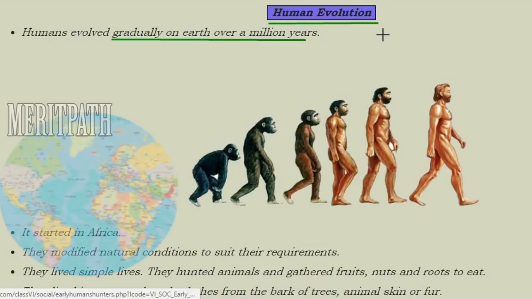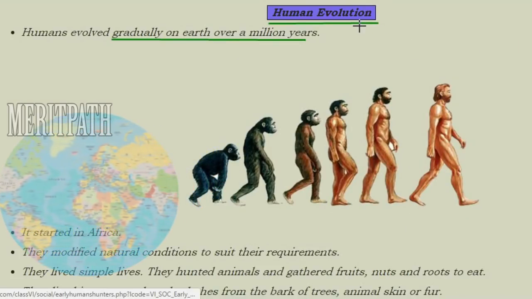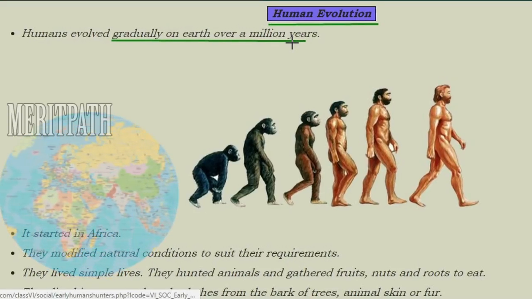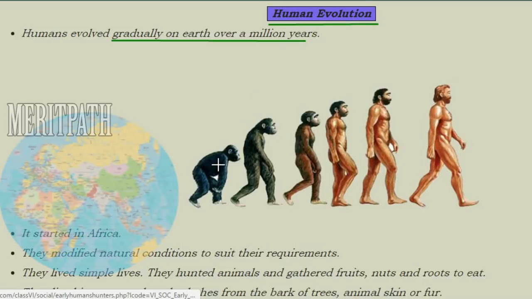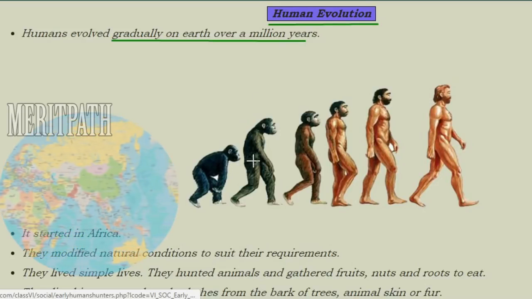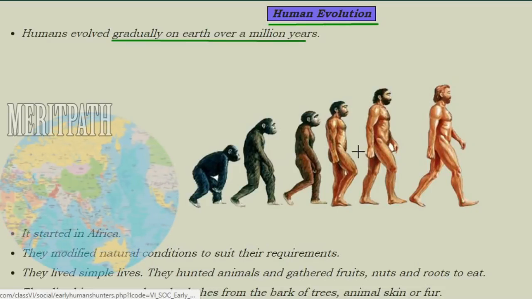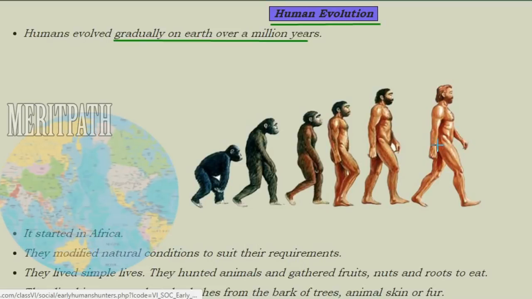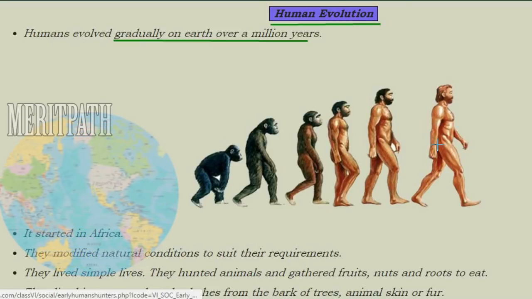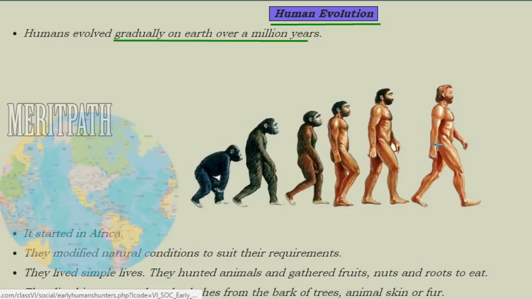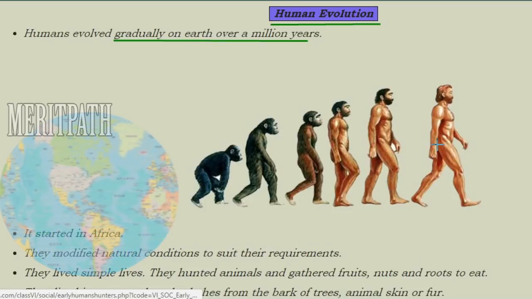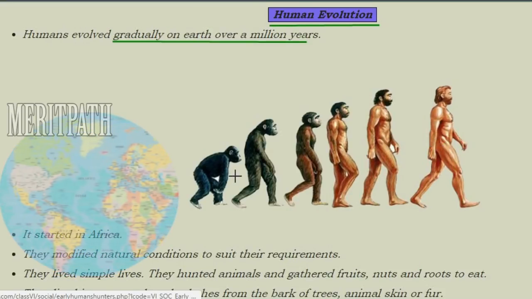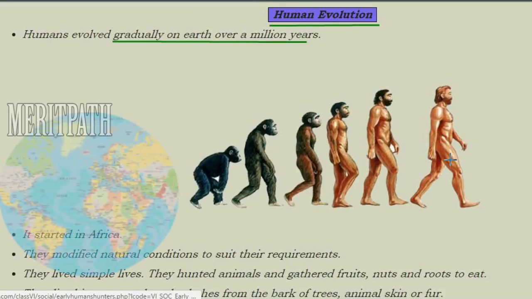Humans, hunters and gatherers. So how did human evolution start? It started gradually, slowly, over a period of million years. The first human beings looked somewhat like chimpanzees, then year by year, generation over generation, evolution came and it became a complete human, that is Homo sapiens. Human beings belong to the family Homo sapiens. The scientific name of human being is Homo sapiens. This gradual change from chimpanzee to human being took over a million years.